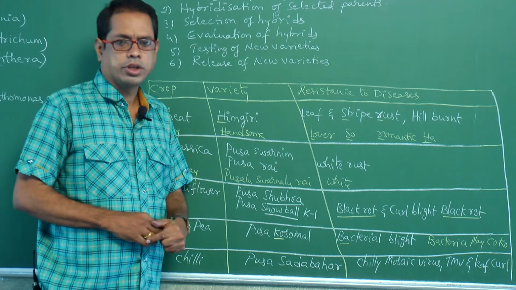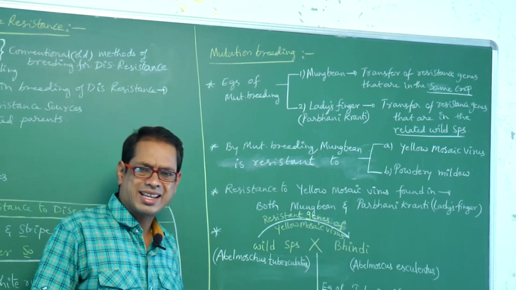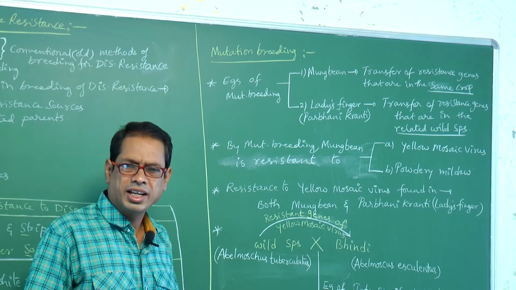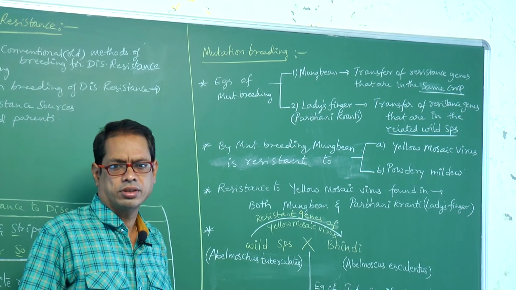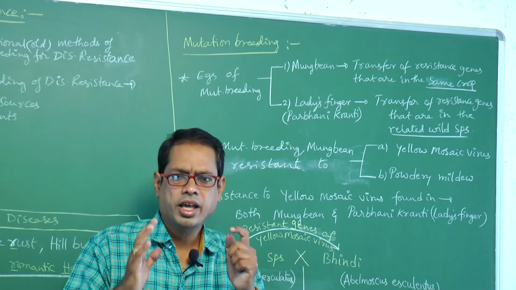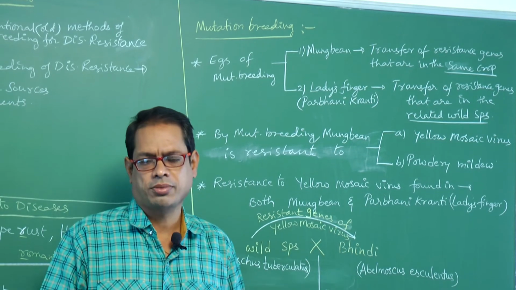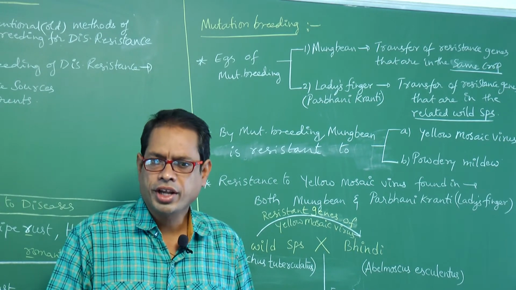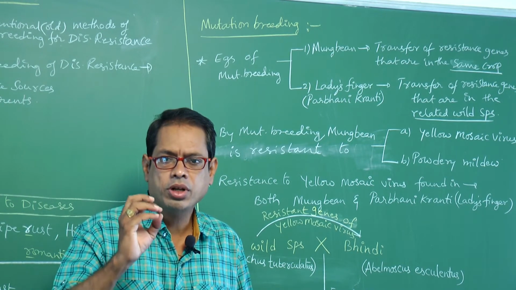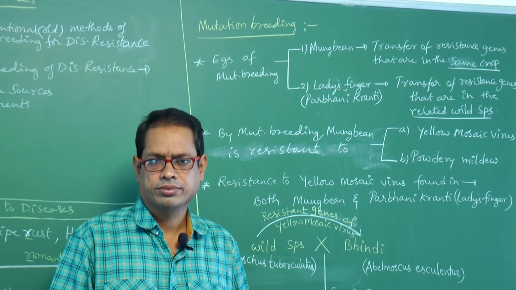Next. Third one. Mutation breeding. It is the classical breeding for disease resistance. What is a mutation? The sudden heritable change that occurs in genotype of an organism.